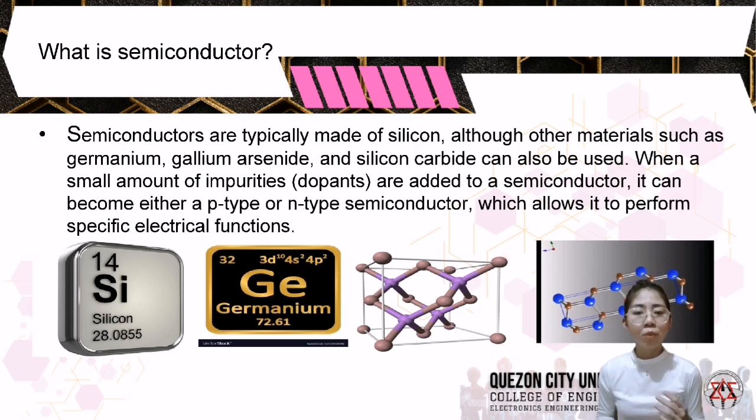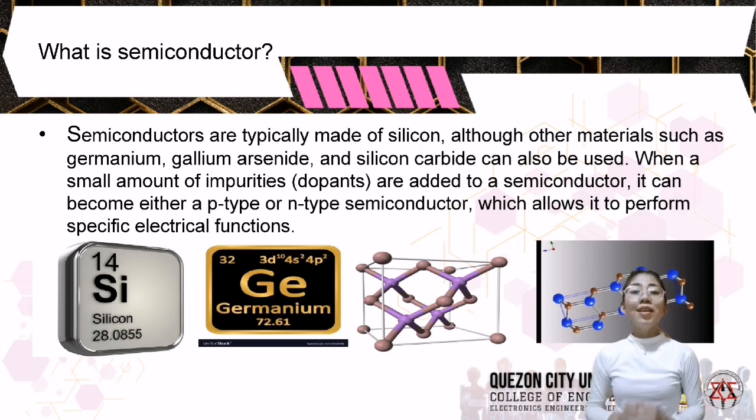When a small amount of impurities or dopants are added to semiconductor, it can become either a p-type or n-type semiconductor, which allows it to perform specific electrical functions. Now, let's see the theory of semiconductors.